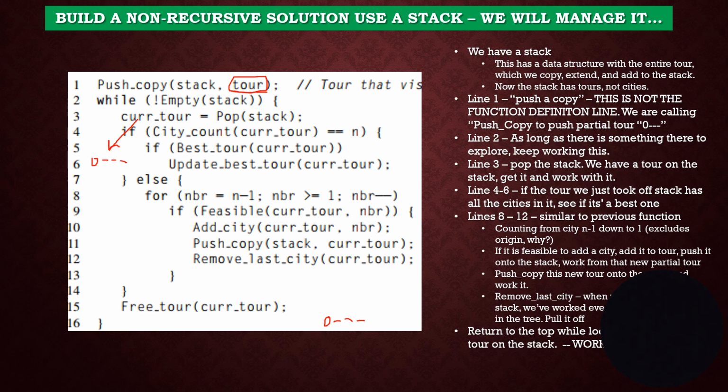Okay. All this is just to give you an idea of what's happening here. I want you to be clear about what's happening in these algorithms. If the city count in the current tour is equal to 4, it's not.